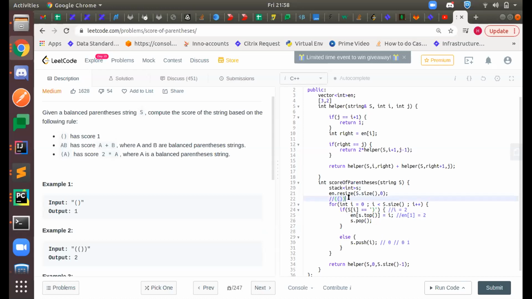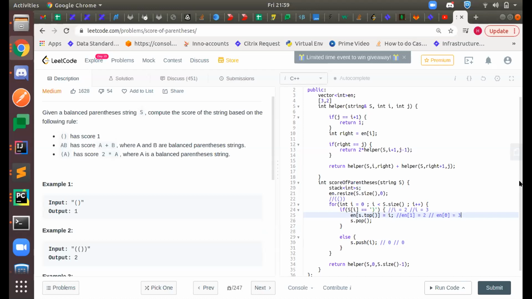Now you pop this out first, so you have 0 in your stack. Now you come to the last closing bracket, and the index is 3, and at the top I have 0. So I do en of 0 equal to my current i, which is 3.